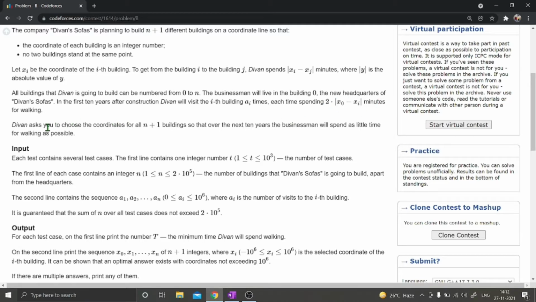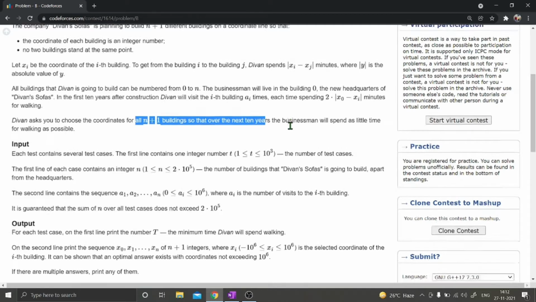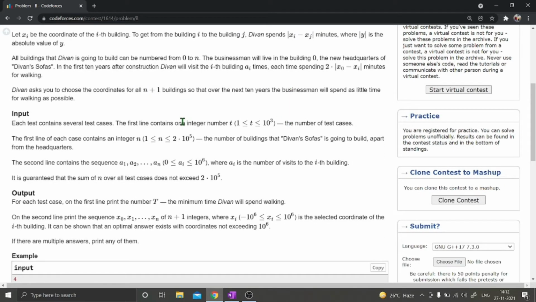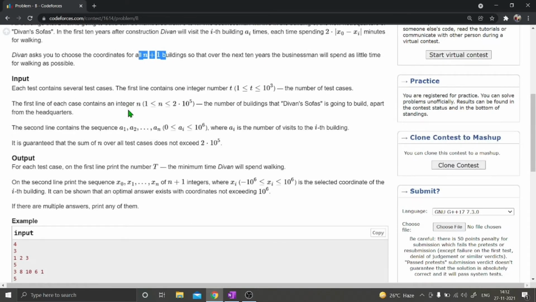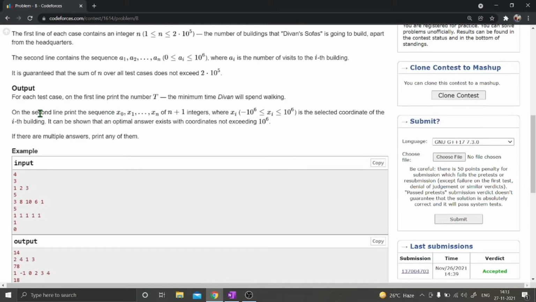Okay. So Divan asks you to choose the coordinates for all n plus 1 buildings so that over the next 10 years the businessman will spend as little time for working as possible. So we have to place the buildings such that the time is minimum for working, and what we have to output, for each test case on the first line, is the number t, the minimum time the businessman will spend working, and also the sequence where the buildings will be placed.